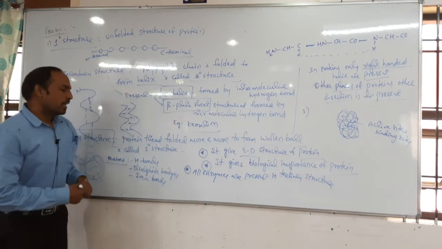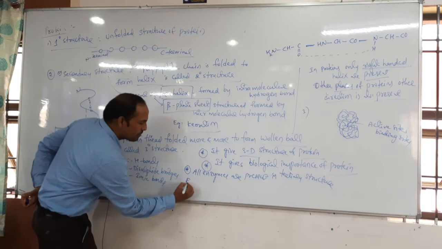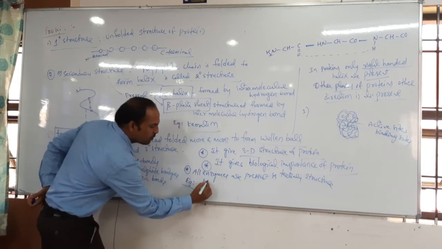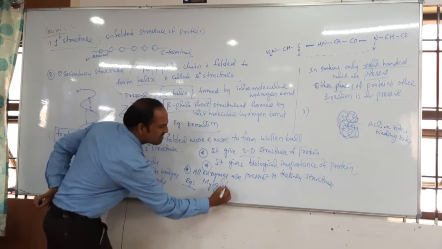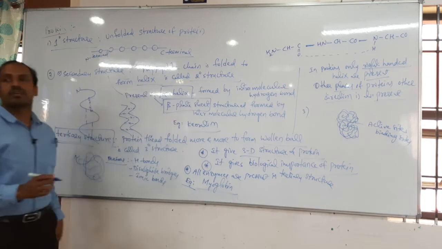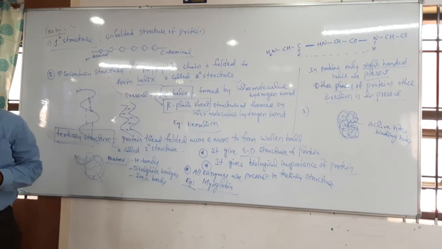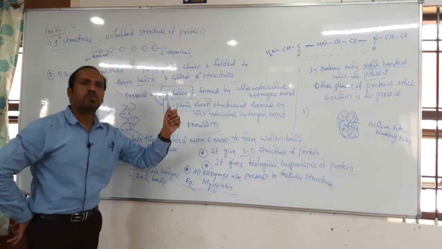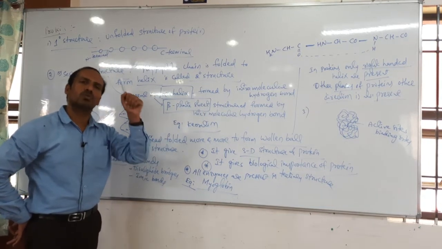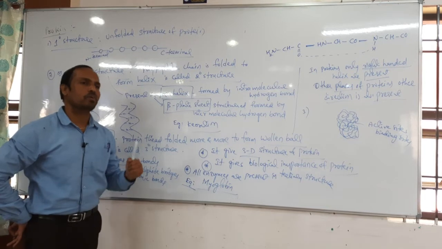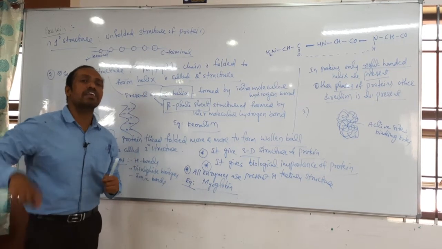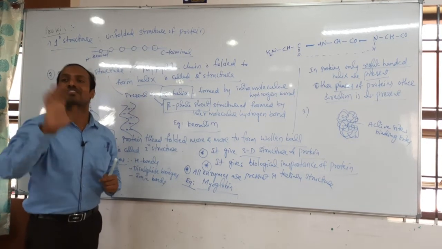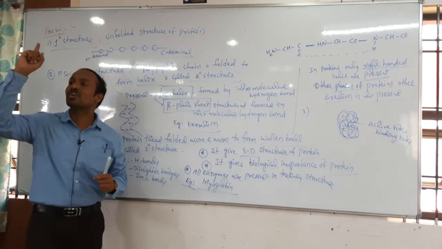Next, one more example, which I'm telling completely: myoglobin is also one of the best examples of a tertiary structure of a protein. Remember students, where is myoglobin present? Muscles, correct? Red muscles or white muscles. Myoglobin is in red muscles. But how many polypeptide chains does myoglobin contain? One polypeptide chain, correct? That's why one myoglobin can carry one oxygen only, not more than one oxygen. Why? Because it has only one polypeptide chain.